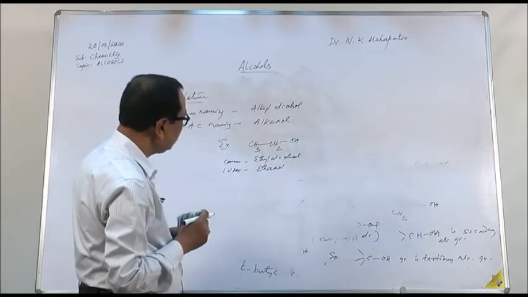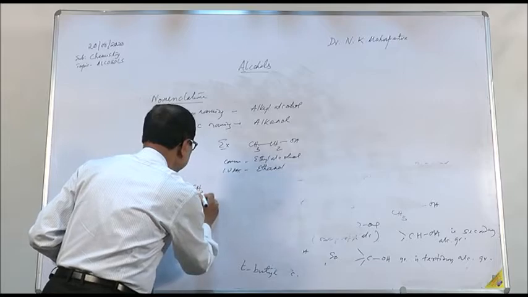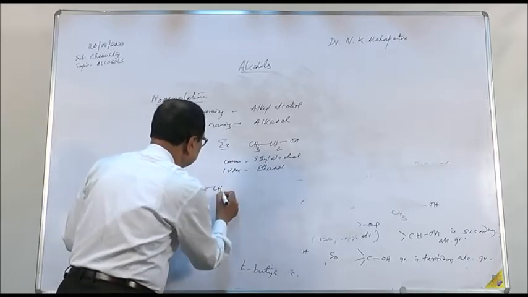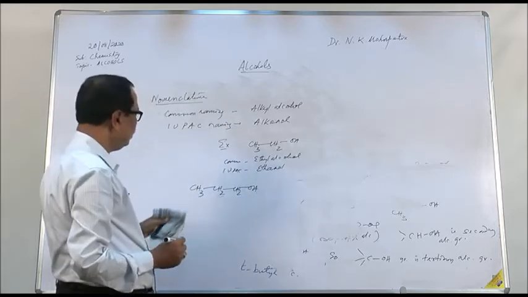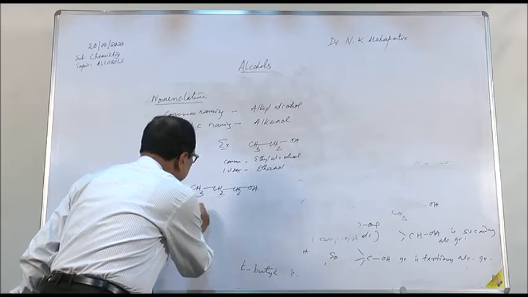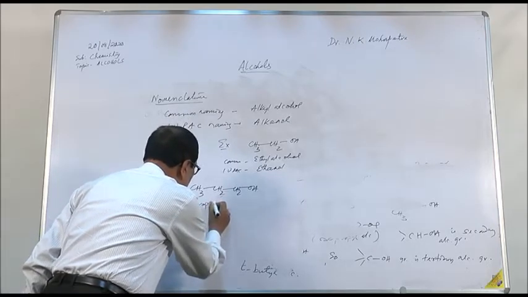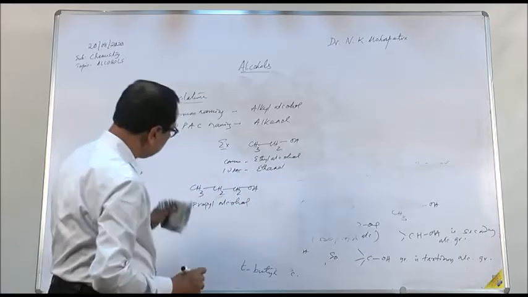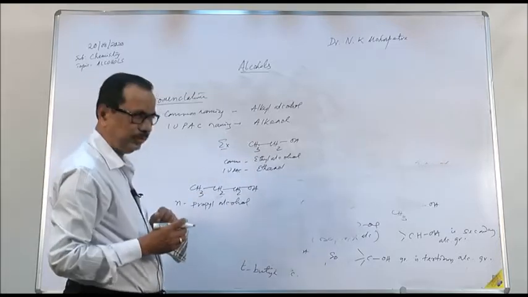Right? Similarly, in this way, you can go on to name many compounds. Take CH3CH2CH2OH. This compound in common name is propyl alcohol. This compound is otherwise known as N-propyl alcohol, normal propyl alcohol, because it has an isomer.